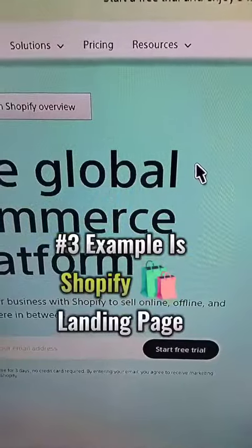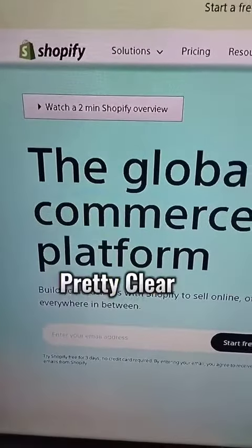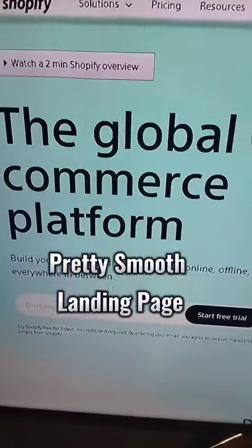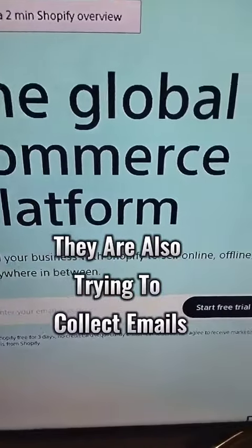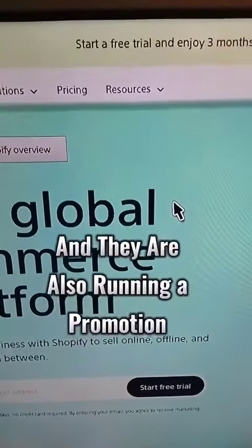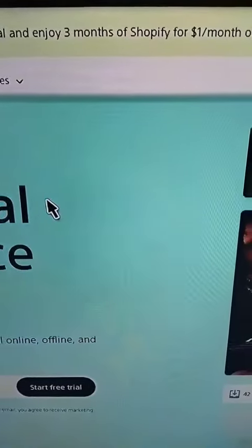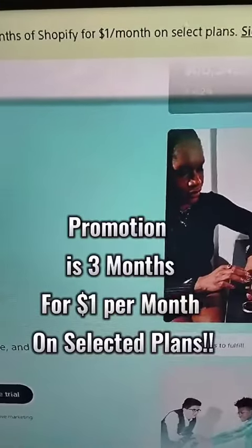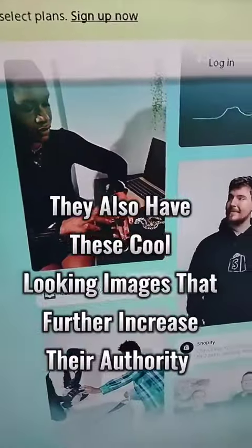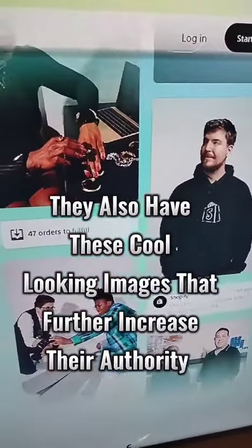And for number 3, we have a Shopify landing page. Again, pretty clear, pretty smooth landing page. They are also trying to get emails of people. They are also running a promotion up on the top of the page right here, $1 per month on selected plans. They have these cool looking images, and that's basically it.